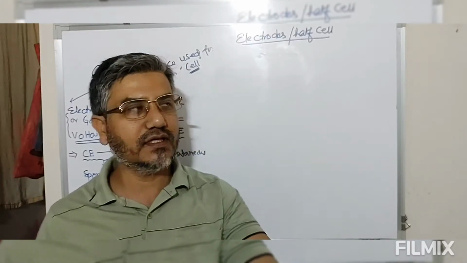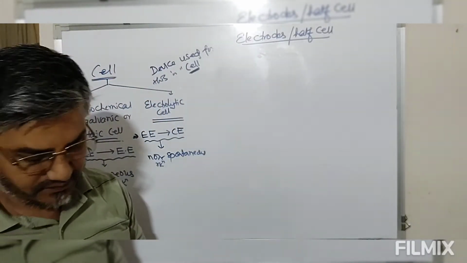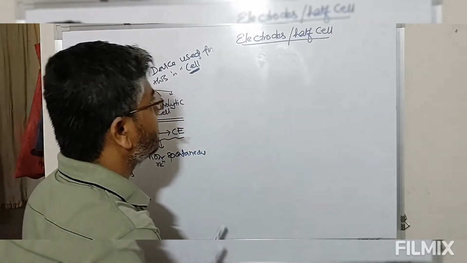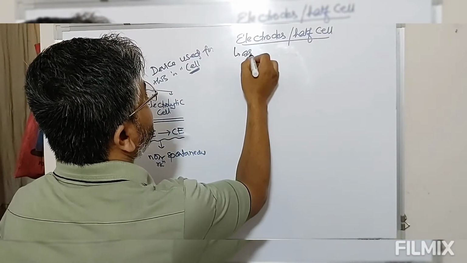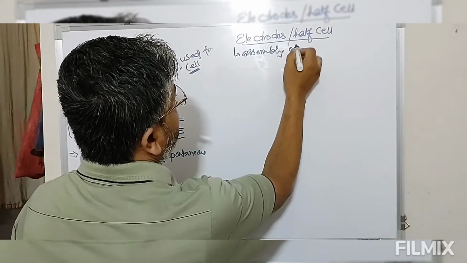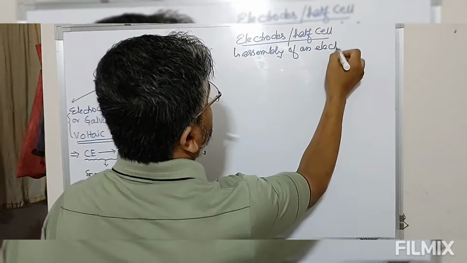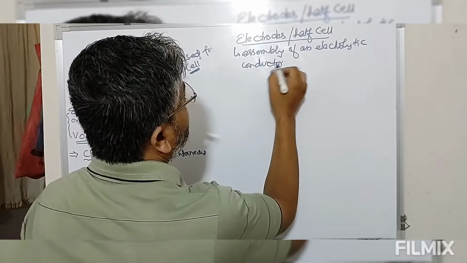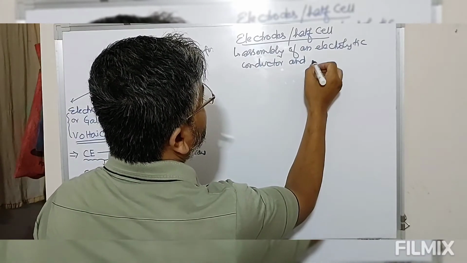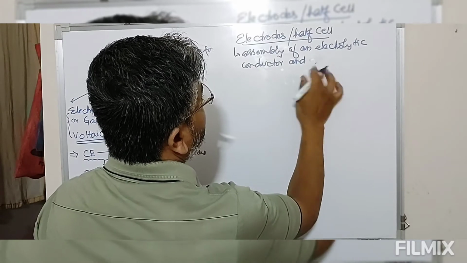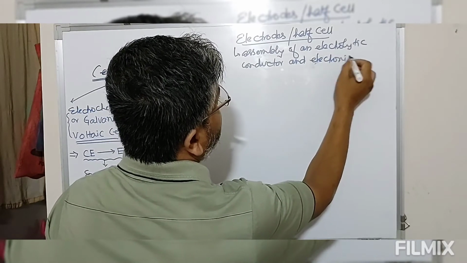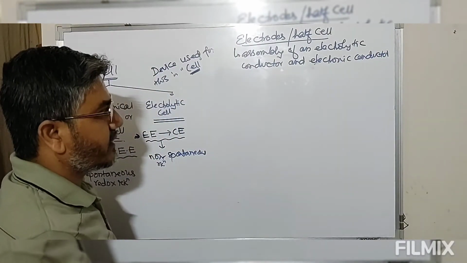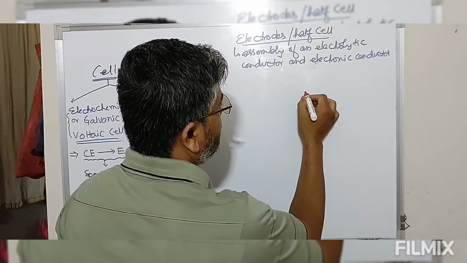So we have an electrolytic conductor and we have an electronic conductor. So the assembly is an assembly of an electrolytic conductor and an electronic conductor. So let me draw the diagram here.